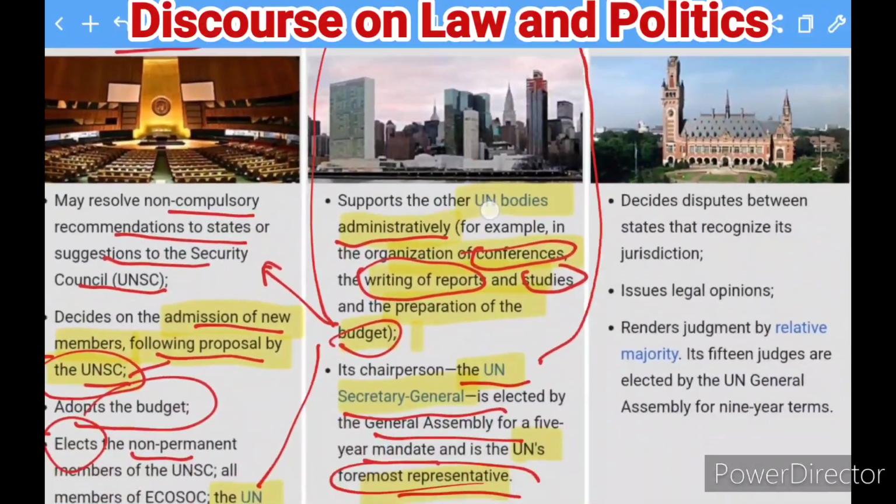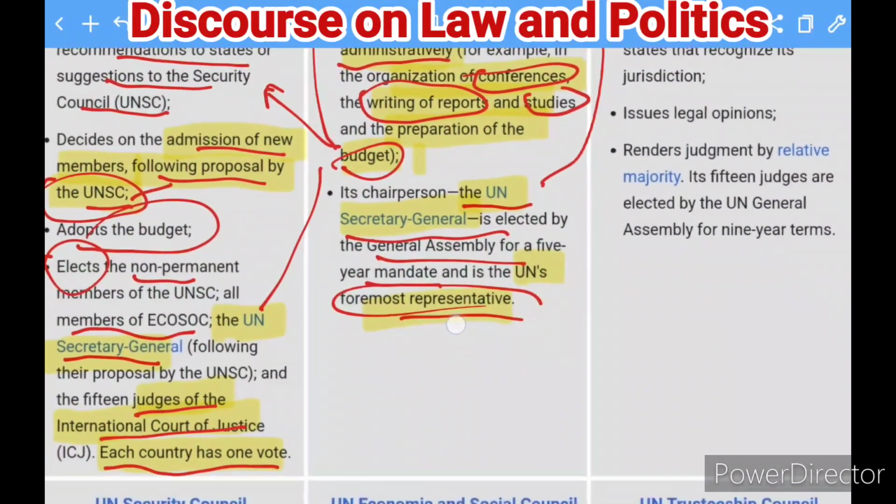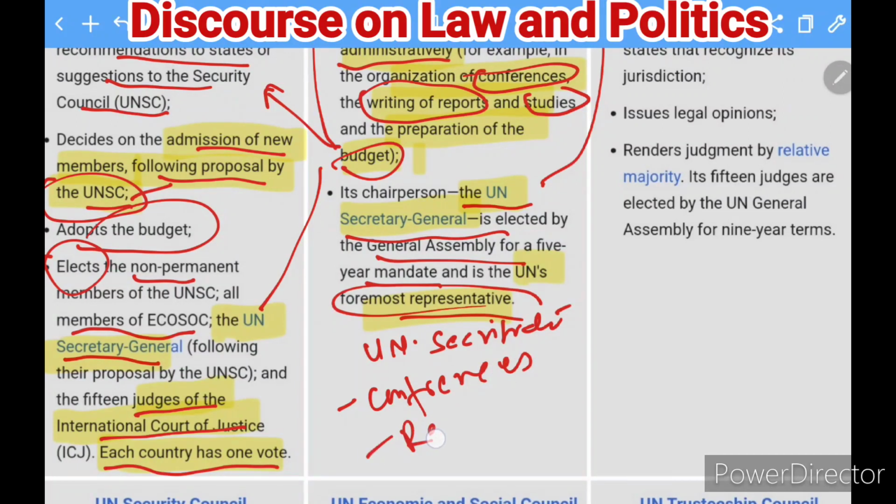So in summary, about the function of this UN Secretariat, you find that it is doing conferences, it is writing the reports, it is doing the studies, and also they are preparing the budget.